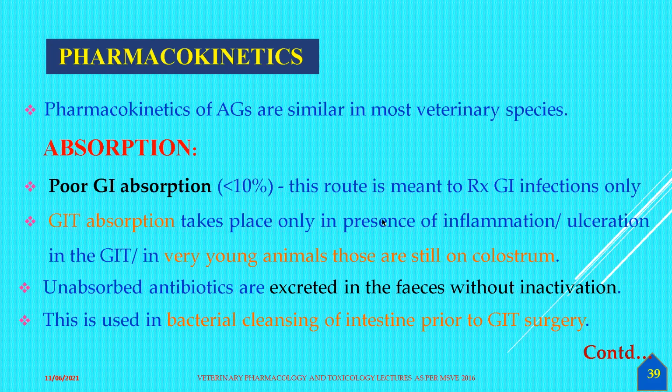The GIT absorption takes place only in the presence of inflammation or ulceration. If the mucous membrane is abraded, especially in the stomach, then only these are going to be absorbed.